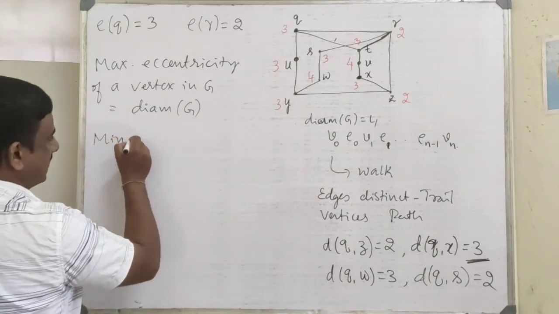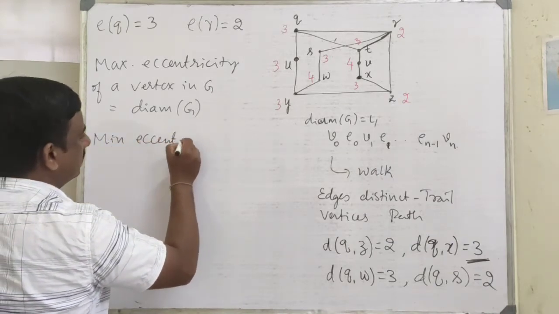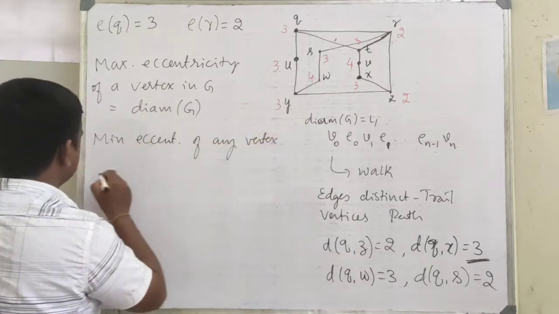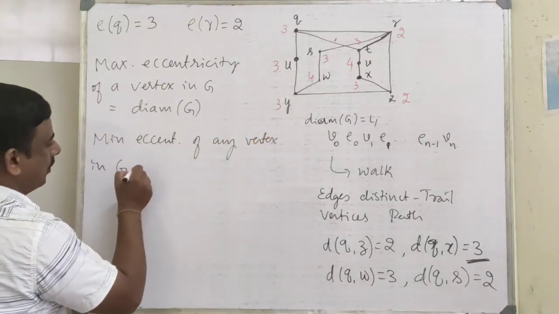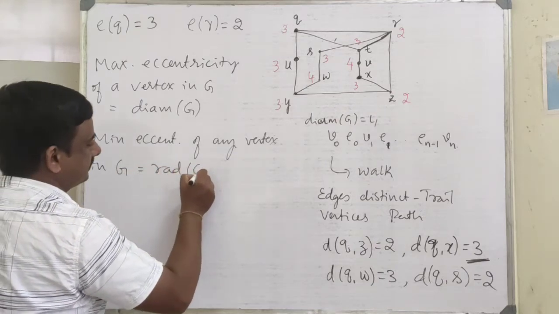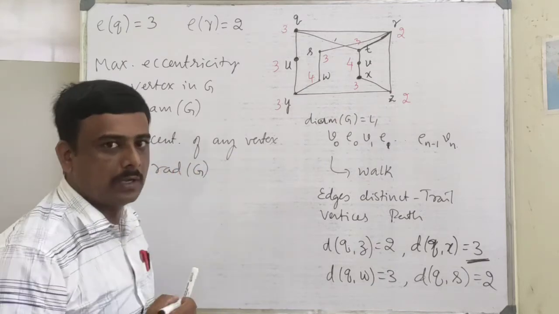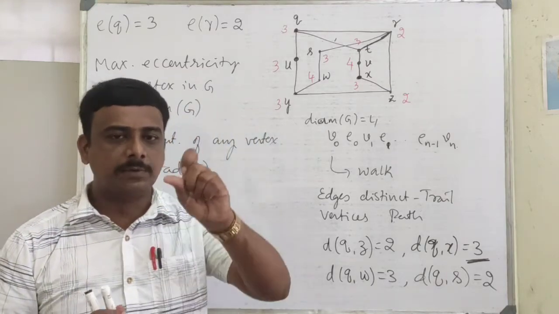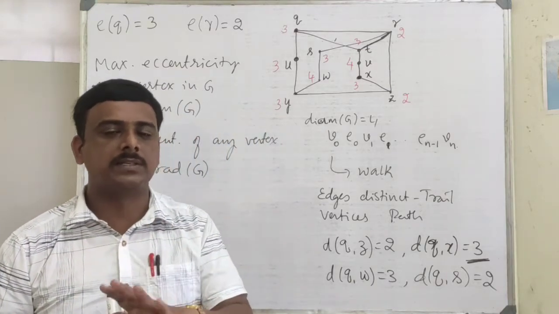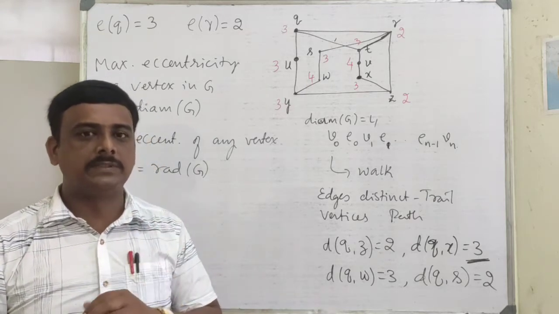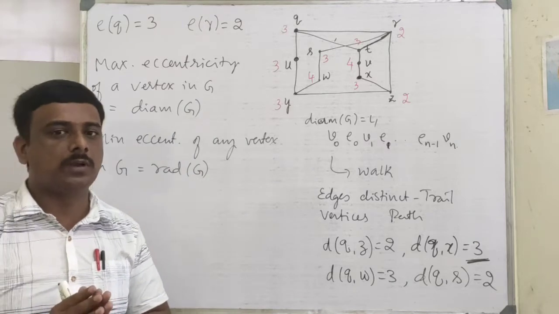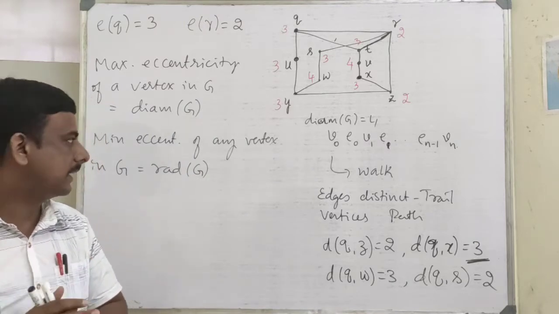Similarly, the minimum eccentricity of any vertex in G is called radius of G. You have to take the eccentricity of all the vertices of the graph. The maximum eccentricity of any vertex in the graph is called the diameter of the graph, and minimum eccentricity of any vertex in the graph is called the radius of the graph.